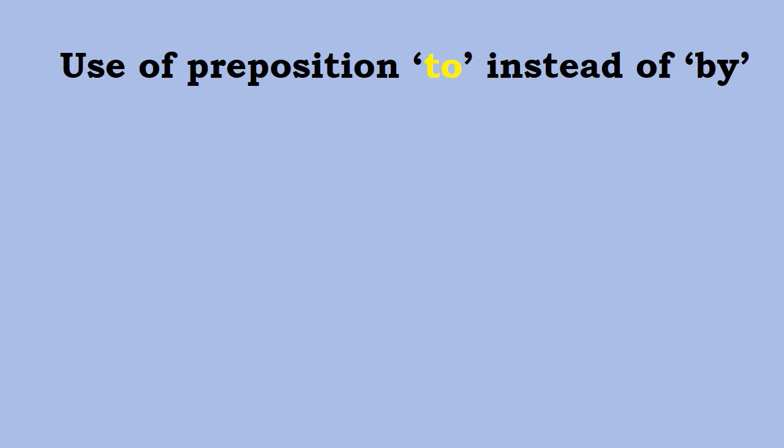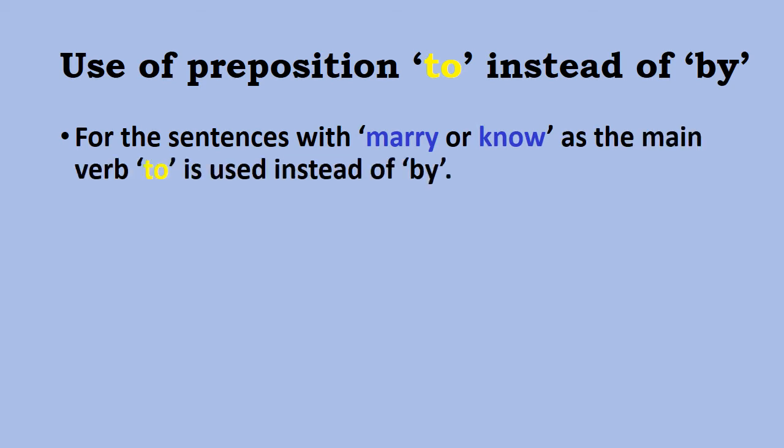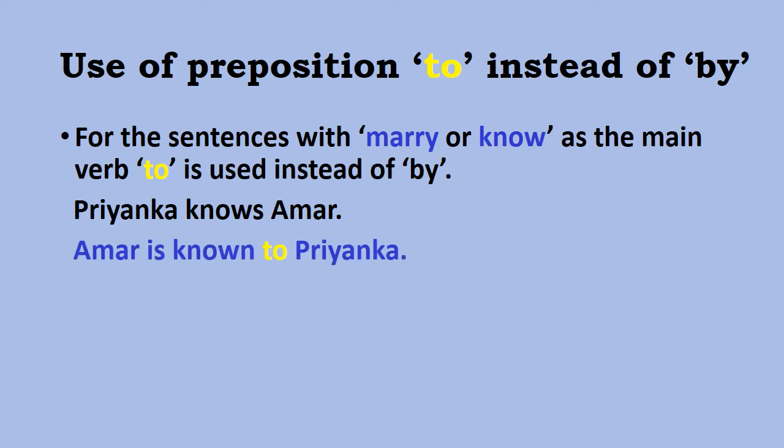The second situation is use of preposition "to" instead of "by". When shall we use "to"? For the sentences with marry or know as the main verb, "to" is used instead of "by". For example, Priyanka knows Amar. The passive for it will be, Amar is known to Priyanka. We cannot say Amar is known by Priyanka. No, it's totally wrong English.